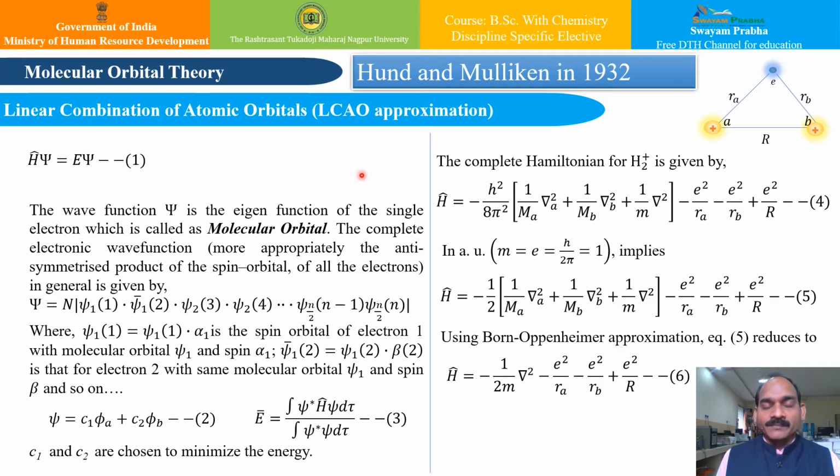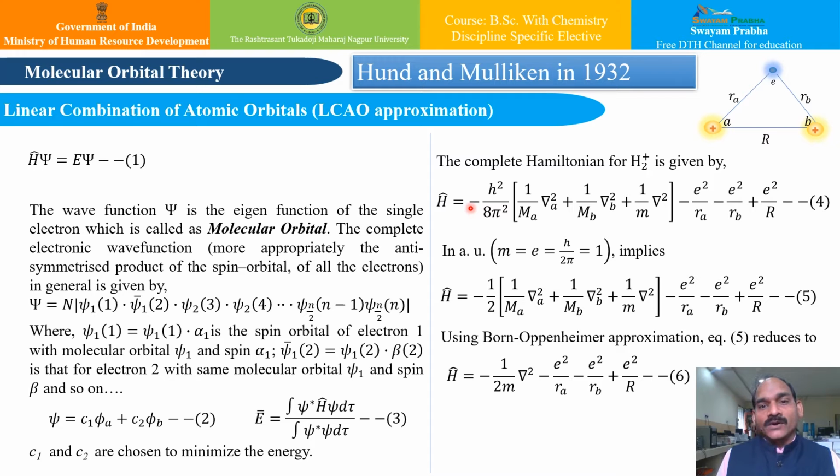But at this time, it is customary to discuss the alternate method derived by Hund and Mulliken in 1932. It is somewhat similar to the way we build helium and other atomic wave functions by using the product of hydrogen-like or single electron wave functions. We know that there is only one molecular system for which the Schrodinger wave equation has been solved analytically, that is hydrogen molecular ion. Therefore, we will discuss here the theoretical treatment of linear combination of atomic orbitals, LCAO MO, applied to hydrogen molecular ion.